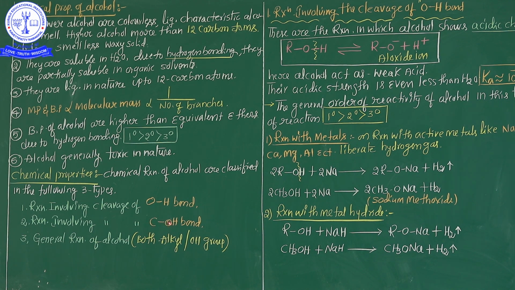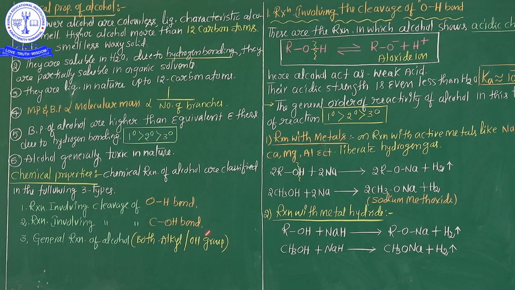After that, carbon to OH. But here, both the alkyl group as well as the OH group undergo cleavage at one time. That is also another classification. So ultimately, the chemical properties of alcohol are classified into three categories. Again, I repeat: reactions involving cleavage of the OH bond, reactions involving cleavage of the C-OH bond, and general reactions of alcohol involving both the alkyl as well as the OH group.